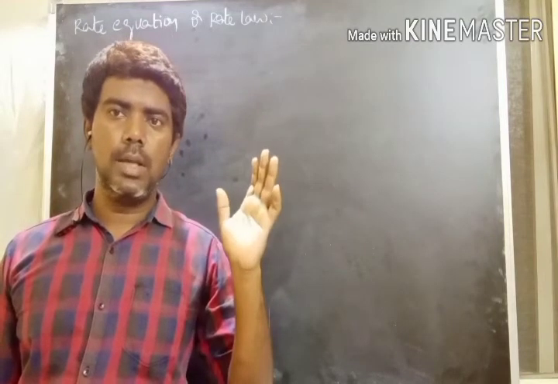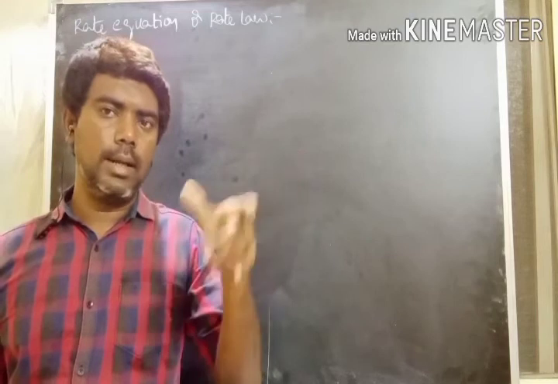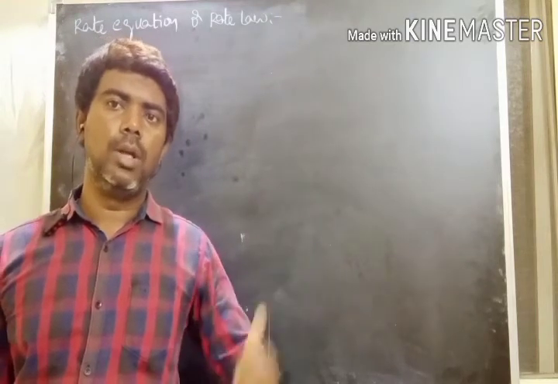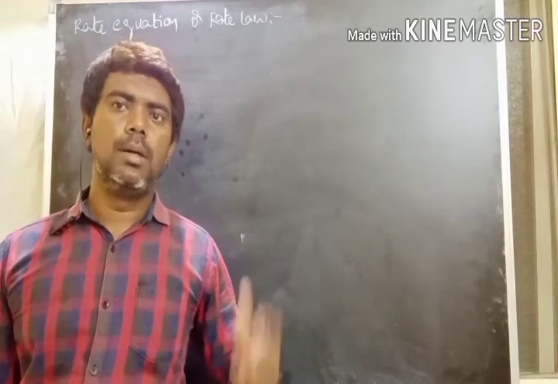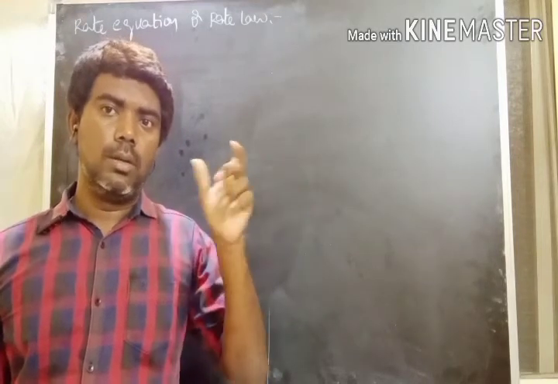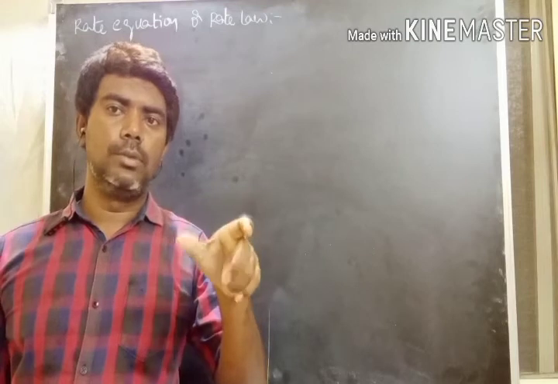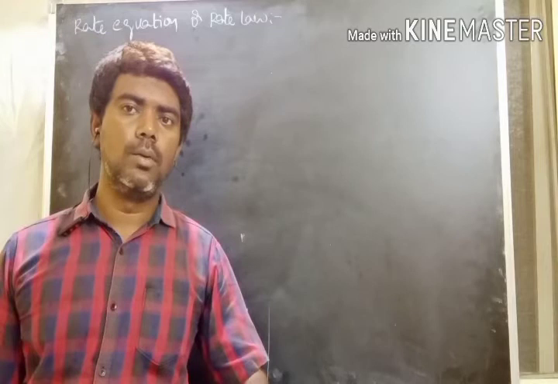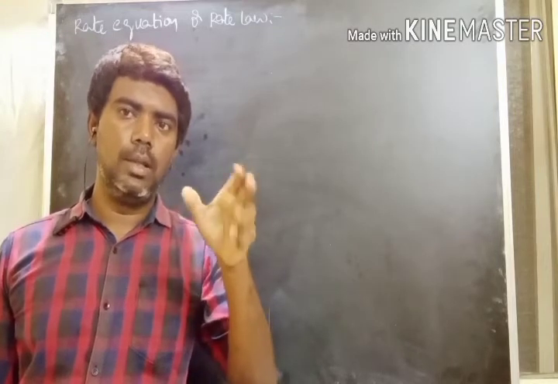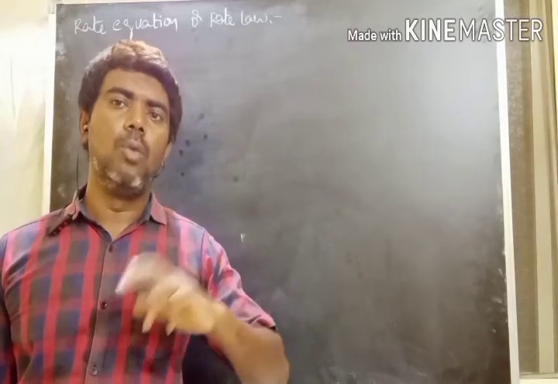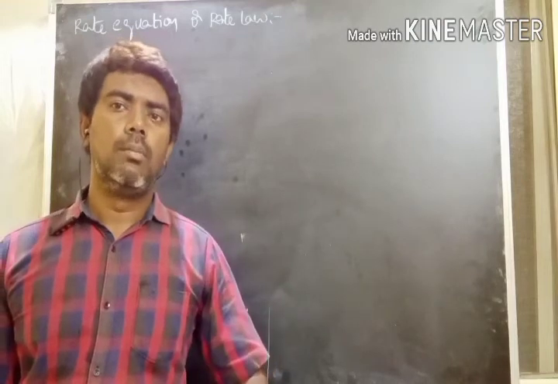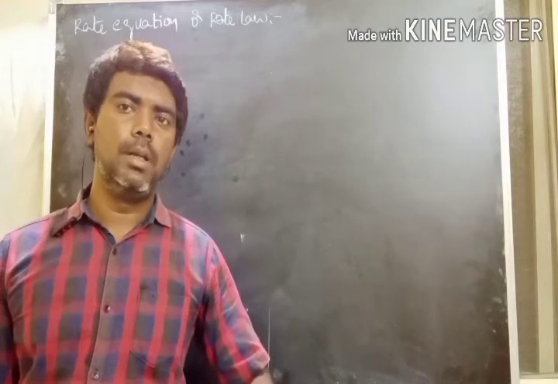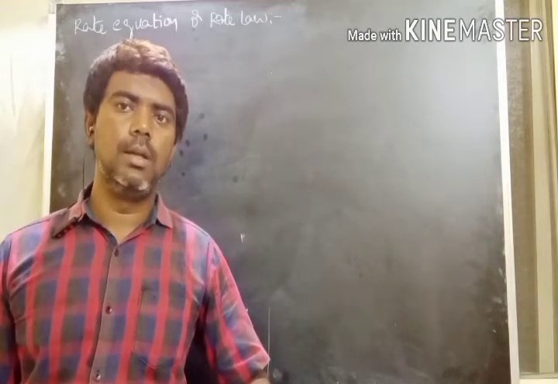But in the law of mass action, the stoichiometric coefficients exactly become the powers, and the law of mass action is explained in a theoretical way. But in the rate equation, the stoichiometric coefficients of reactants may or may not be the same as the powers. Whatever powers are obtained in the rate equation, they are not obtained from the balanced chemical equation. They are determined in the experimental way.